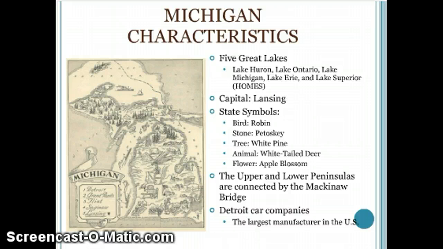Our state symbols are the bird, which is the robin. Our stone is the Petoskey stone. Our tree is the white pine. Our animal is the white-tailed deer. And the flower is the apple blossom tree. Also, the Upper and Lower Peninsula is connected by the Mackinac Bridge.